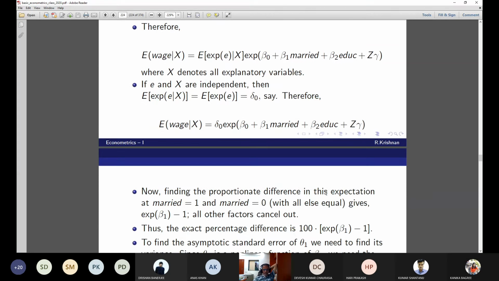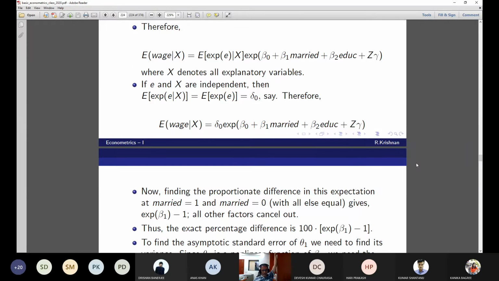Now finding the proportionate difference in this expectation at married 1 and married 0. How do you find proportionate difference? So this I am not clear. Expectation of this statement with married equal to 1 minus expectation of this statement when married equal to 0, upon expectation of this statement when married equal to 0. See what you get.